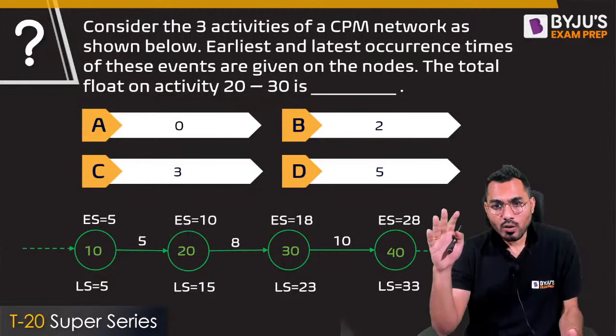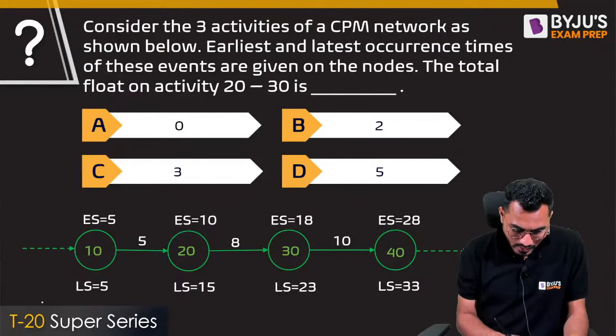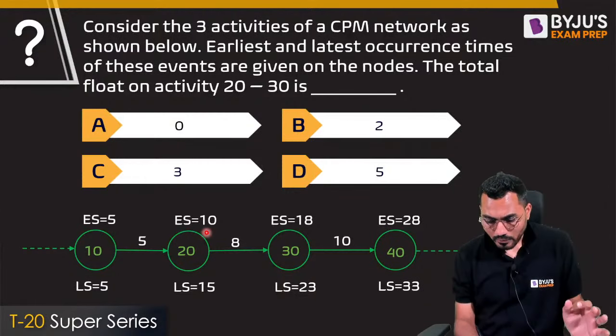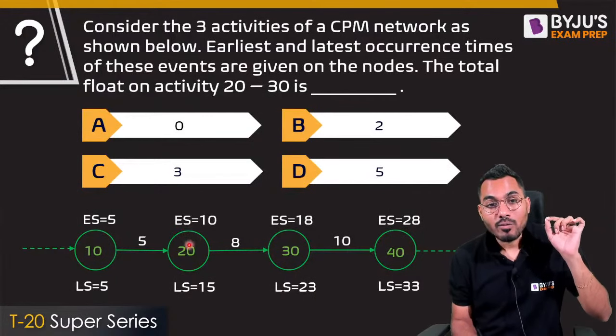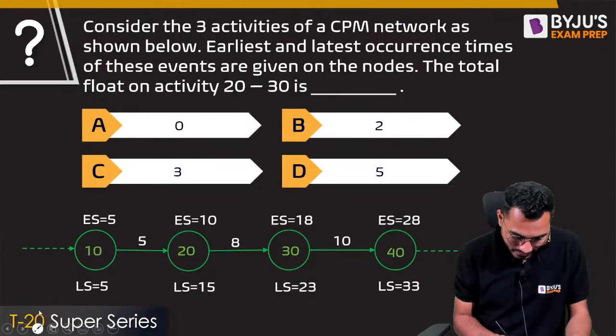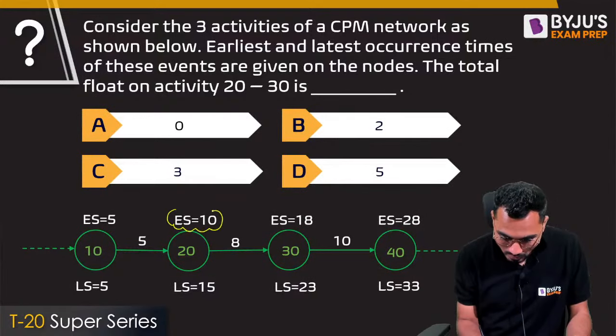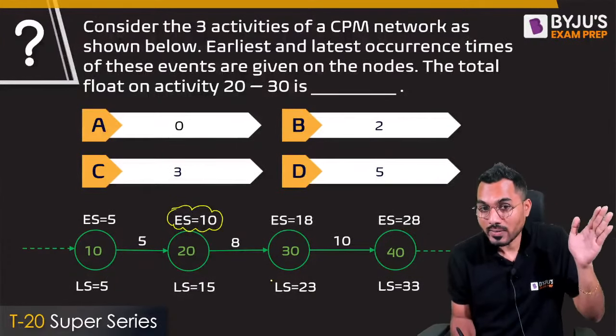Kiran is saying A, but I have a doubt whether A is the answer. In the simplest manner, the earliest start time of event 20 is 10. So we can just highlight here, you can easily understand. The earliest by which it will start is 10.